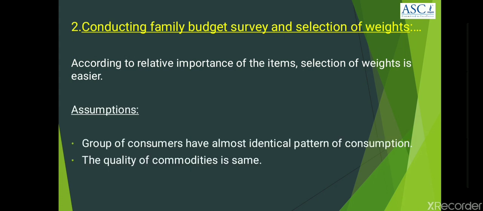While constructing Consumer Price Index, we make some assumptions. For example, the first one, the group of consumers under study have almost identical patterns of consumption. The second point, the quality of commodities used by them is the same. But in reality, it may not be true. That's why we call these points assumptions, which we make under the construction of Consumer Price Index number.